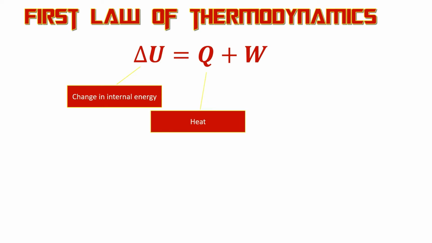So Q is heat added. So if Q is positive, that's heat added to the system. If Q is negative, that's heat removed from the system. And then W is work. This is the tricky one because in IB physics, they use the opposite sign. But if W is positive here, work is done on the system. The gas is compressed. If work is negative, then work is done by the system, as in the gas is doing work, the gas expands.